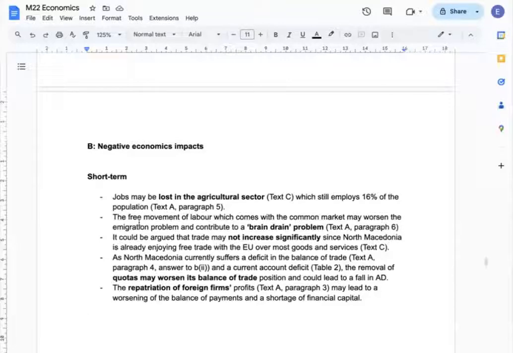Also, unlike the expectation, the trade may not significantly increase since North Macedonia already has agreements with the EU members. Also, as North Macedonia currently suffers a deficit in the balance of trade, removal of quotas as a result of being a member of the common market may worsen its balance of trade. Not to mention the fact that the repatriation of profits by foreign firms may lead to a worsening of the balance of payments and a shortage of financial capital.